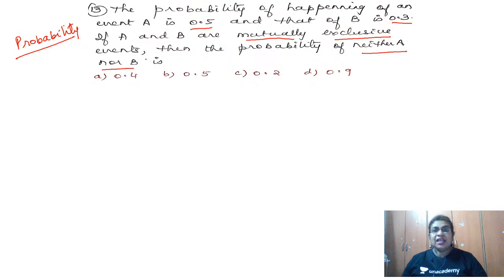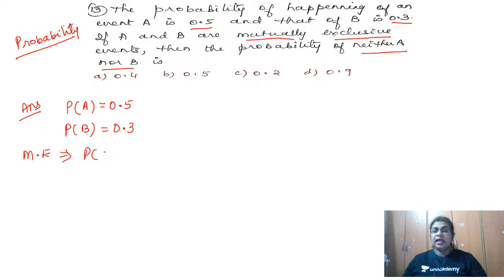Okay, so here is the probability of the happening of an event. What is given to us? They have given probability of A equal to 0.5, and probability of B is 0.3. They have mentioned A and B are mutually exclusive. So mutually exclusive means what should come to my mind is the intersection is equal to 0. So on the right, intersection is 0.